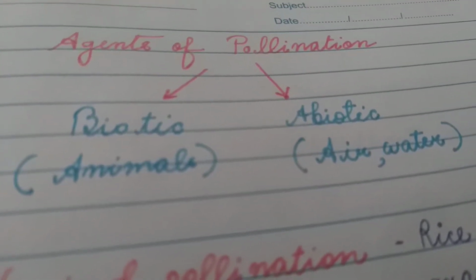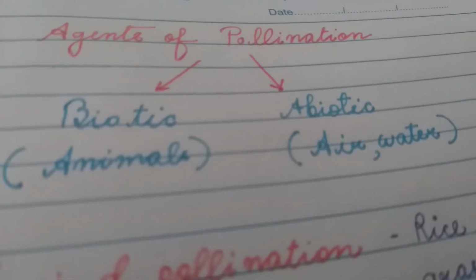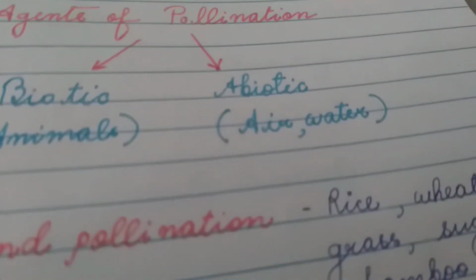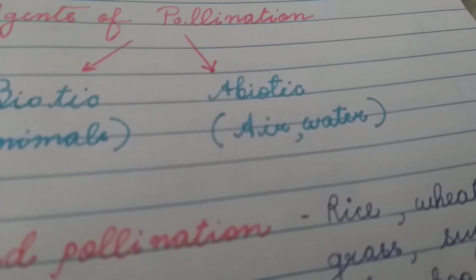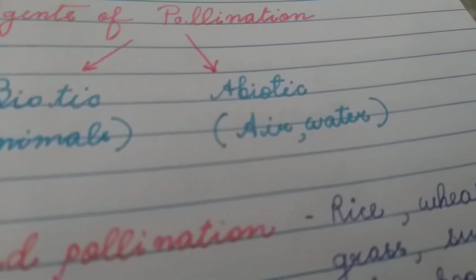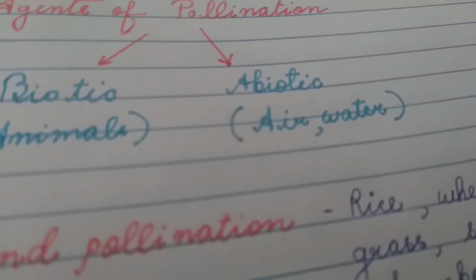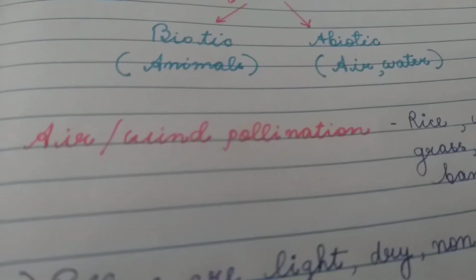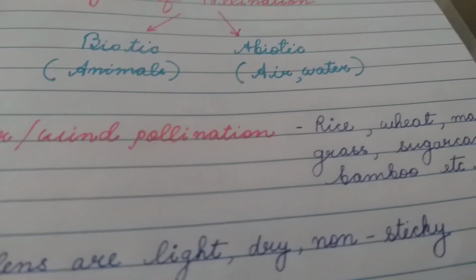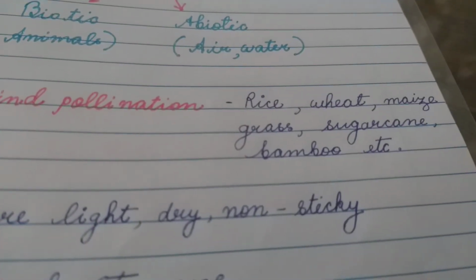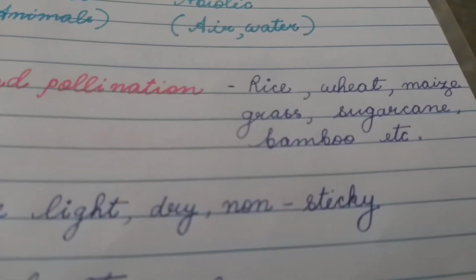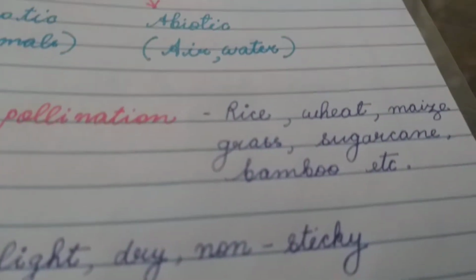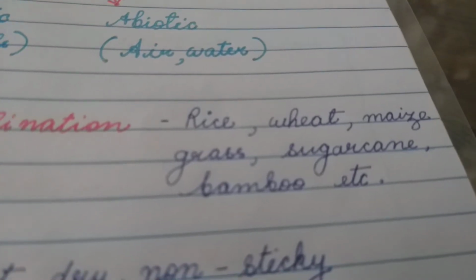Among all biotic agents, insects are the predominant ones. Among abiotic agents, pollination by air or wind is the most common type of pollination. Now, air or wind pollination. The plants which are pollinated by air or wind are rice, wheat, maize, grass, sugarcane, bamboo, etc.